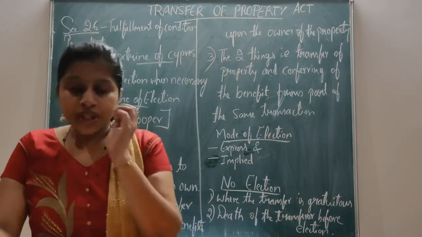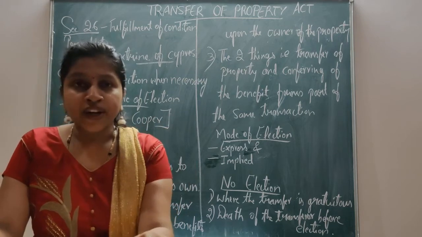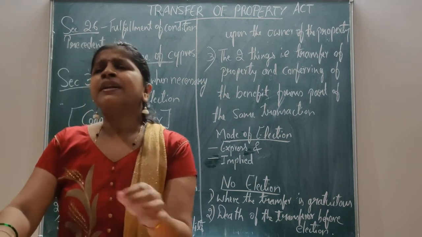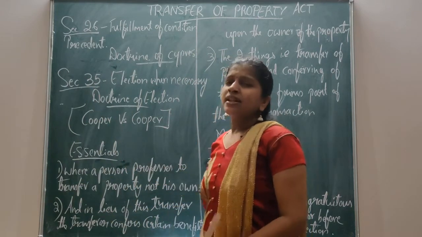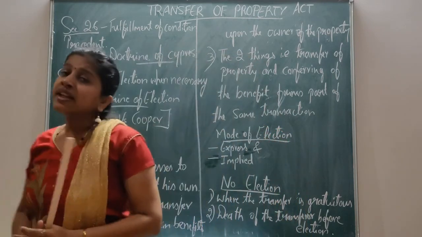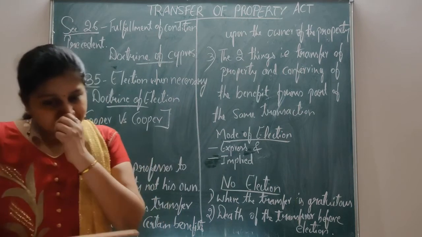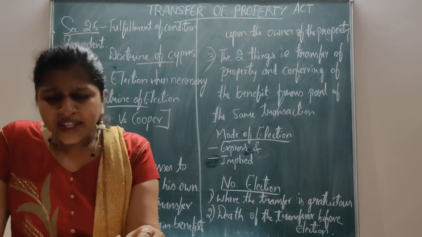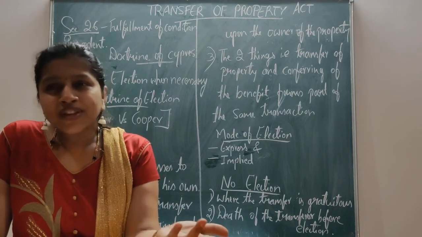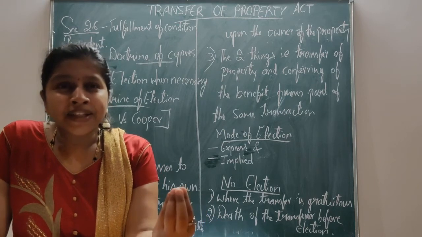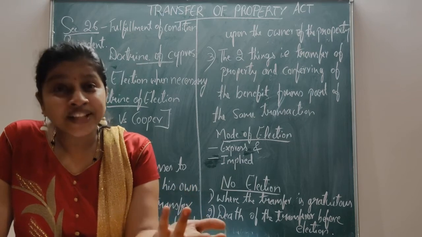These are the questions which come under Section 35 of the Transfer of Property Act. Let me explain what Section 35 says. Section 35 is election when necessary. It deals with the doctrine of election. What does election mean here? You all know what election is, but under the Transfer of Property Act, election is different.